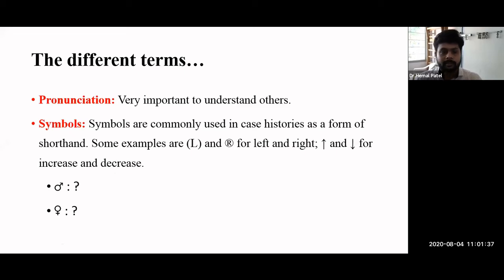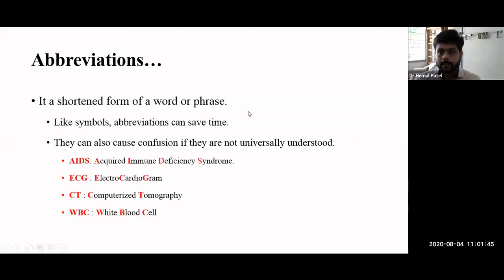In medical terminology there are lots of symbols that we can use in our day-to-day practice. In the same way, we have abbreviations also. What do we mean by abbreviation? Instead of the whole sentence, if I use a short form, either of a word or a phrase, we consider that an abbreviation.